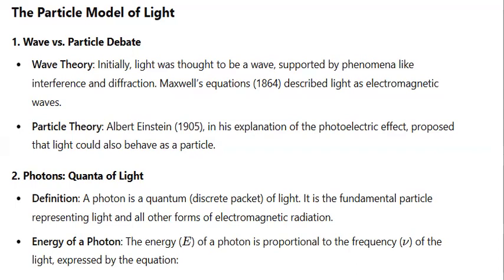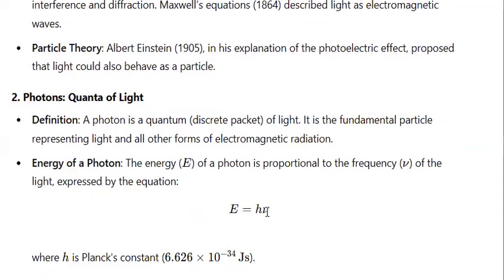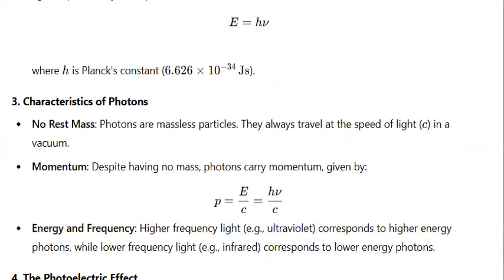Now, I will tell you the formula which is most important and will cover most of the important questions which you will be able to solve. E equals to hv, where h is the Planck's constant and has a value of 6.6 times 10 power minus 34. Now, as I was talking about earlier as well, photons don't have a mass, so they aren't represented with either kilogram or grams. However, despite not having a mass, they still have a momentum.